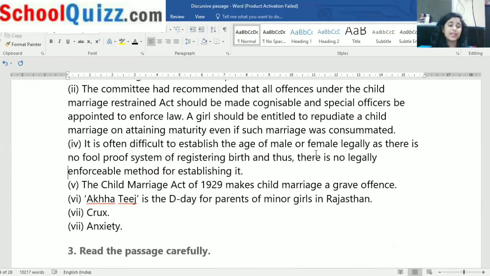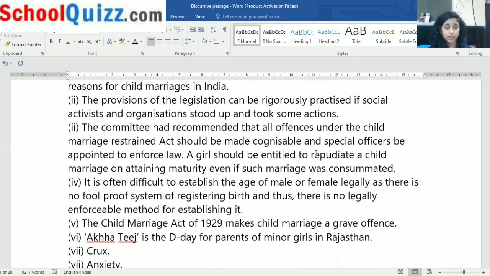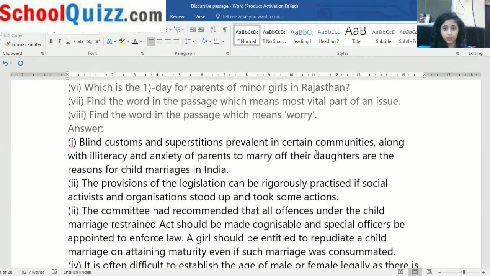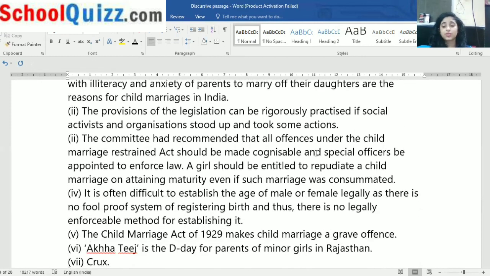Now, crux and anxiety. For that, I have to read the question to you. Find the word in the passage which means most vital. Vital means crux. Okay. Worry means anxiety. If you have anxiety issues, that means you are worrying about that thing too much. So I hope we are clear with this passage.